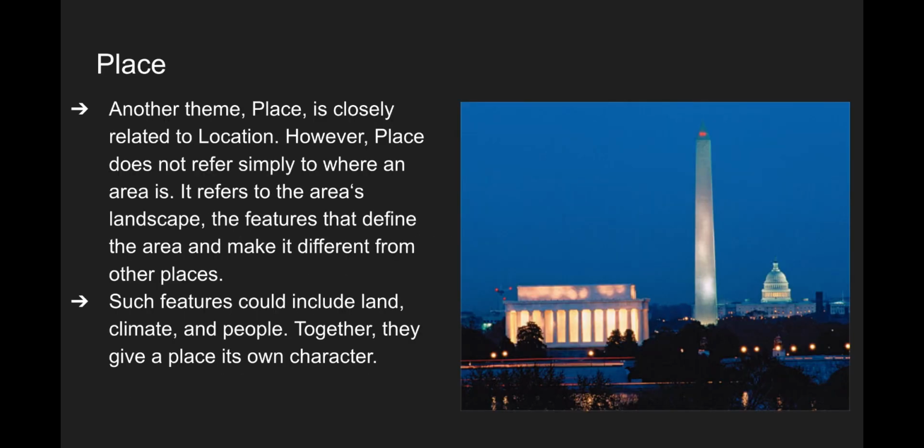Place. Place is closely related to location. However, place does not refer simply to where an area is. It refers to the area's landscape, the features that define the area and make it different from other places, like your address. Such features can include land, climate, and people. Together, they give a place its own character.